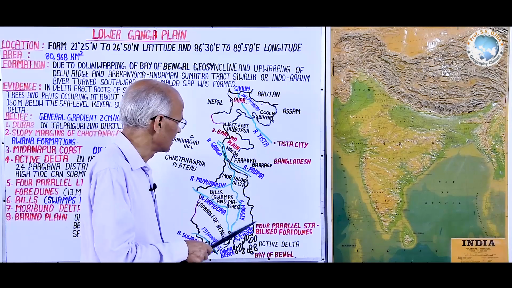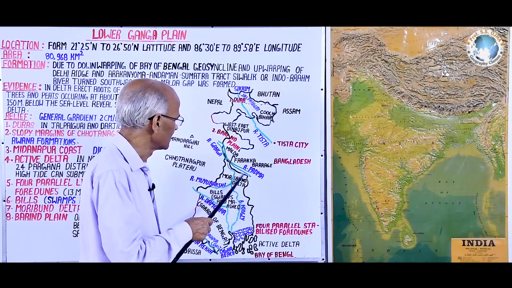Thus, there are a number of tributaries of this Ganga.